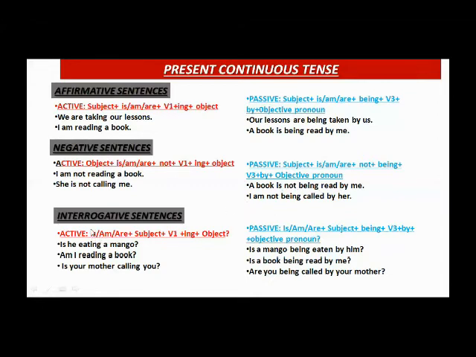Now, as you know, the interrogative sentence starts with the helping verb, then the subject, then the continuous form of verb, and then the object. But in passive, is and are is again used here because it is a question. As I explained earlier, it will start with is, am, and are, and then the subject, and then being, according to the structure of continuous passive voice. So please take a screenshot of the present continuous tense slide.